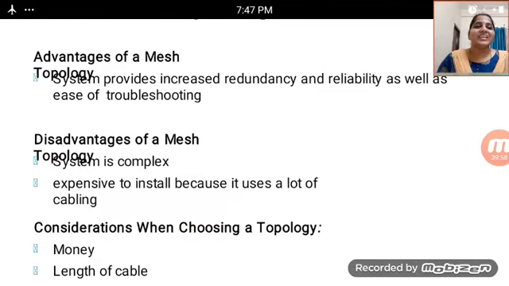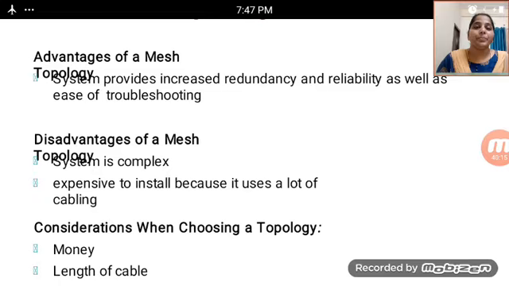The system provides increased redundancy and reliability as well as ease of troubleshooting, which are the main advantages. And the disadvantages of mesh.